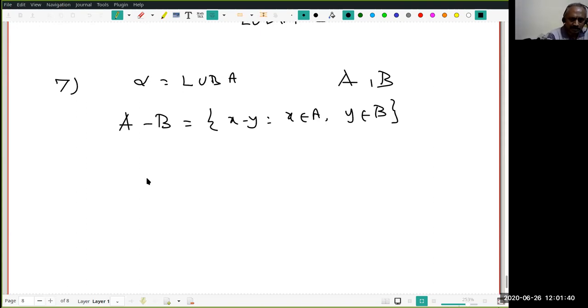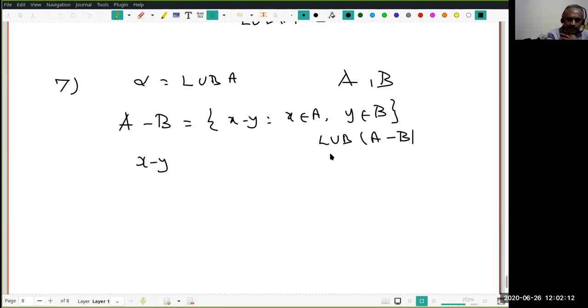Okay, let us look for LUB of A minus B. Okay, let's look at x minus y. Since I want to talk about LUB of A minus B, notice that I'm just exploring, investigating. I don't want to state the result and then verify that. Okay, you understand? It may be slightly disorienting for you, but bear with me. This is how one creates new results. Okay, so I want x minus y.